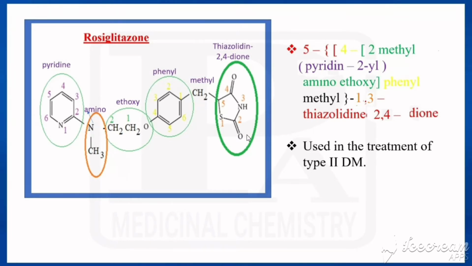Same as the earlier one, this would be the parent, that is 1,3 thiazolidine 2,4 dione. In that, 5 open bracket, here 4, here 2. In 2, nitrogen would be attached, with the nitrogen only methyl is there, no? So 2 methyl, this is pyridine 2-yl, this is amino, ethoxy, phenyl, then methyl, 1,3 thiazolidine 2,4 dione. So that is the chemical name. It is also used in the treatment of type 2 diabetes mellitus, but now it was withdrawn from the market.